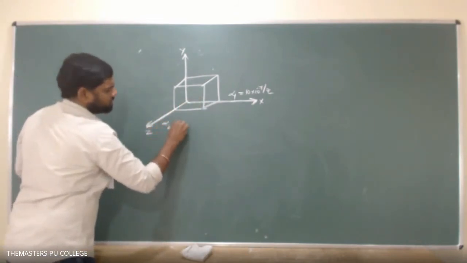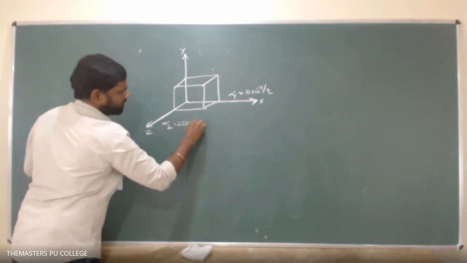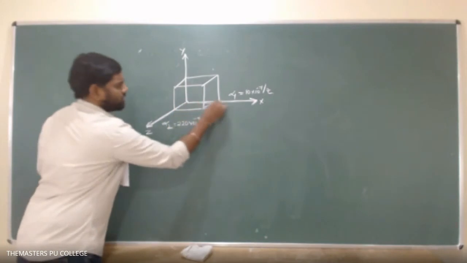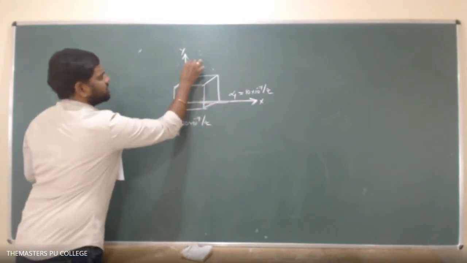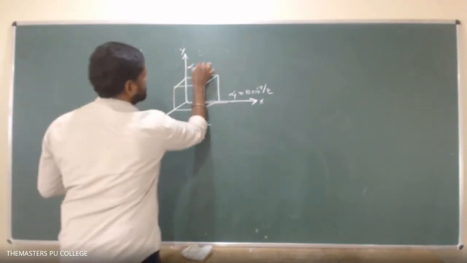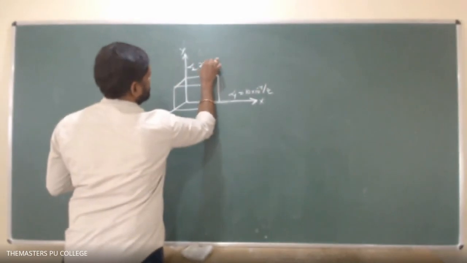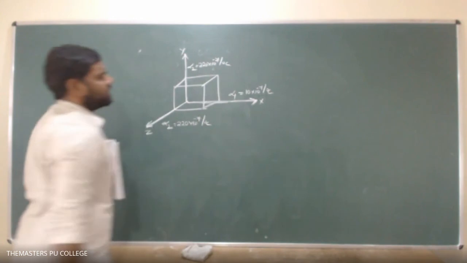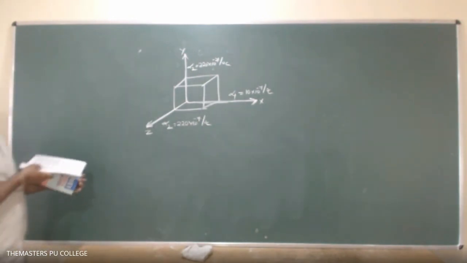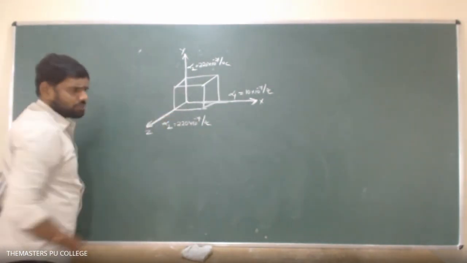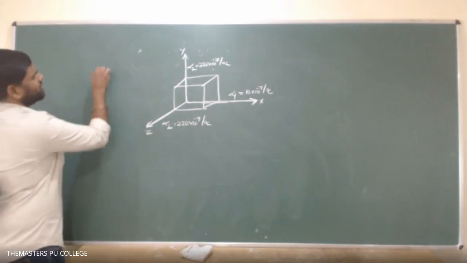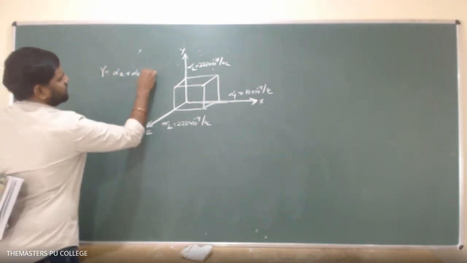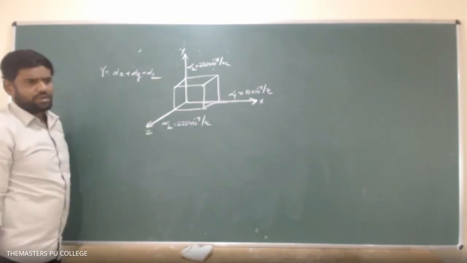Alpha 2 is equal to 220 into 10 to the power of minus 7 per degree centigrade, and perpendicular to this direction, this is also alpha 2, equal to 220 into 10 to the power of minus 7 per degree centigrade. Then they are asking what is the cubical expansion coefficient gamma. So earlier we wrote that gamma is equal to alpha x plus alpha y plus alpha z. Have you written this one now?